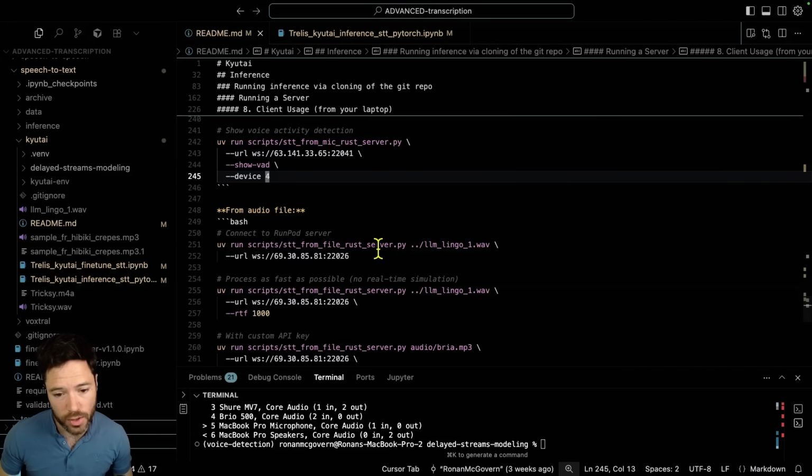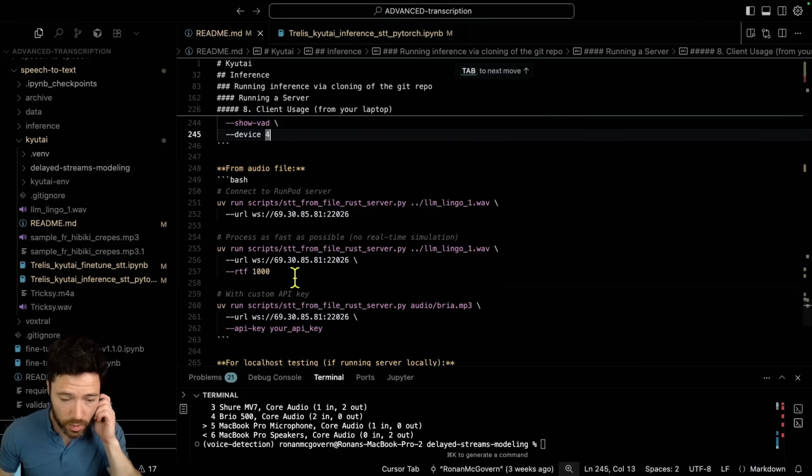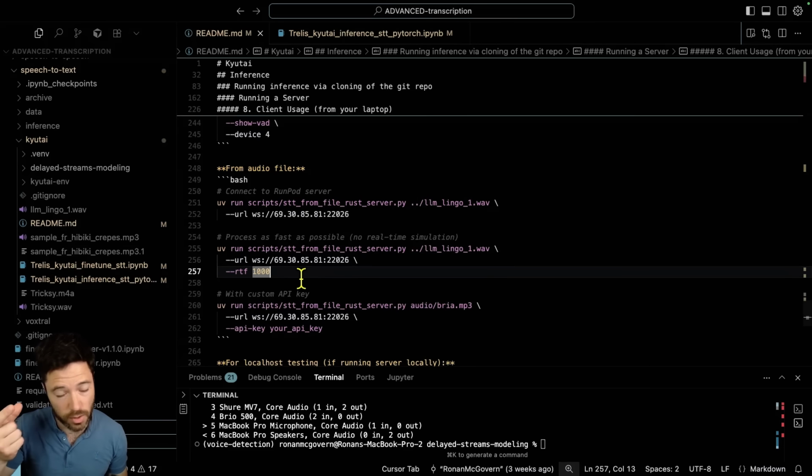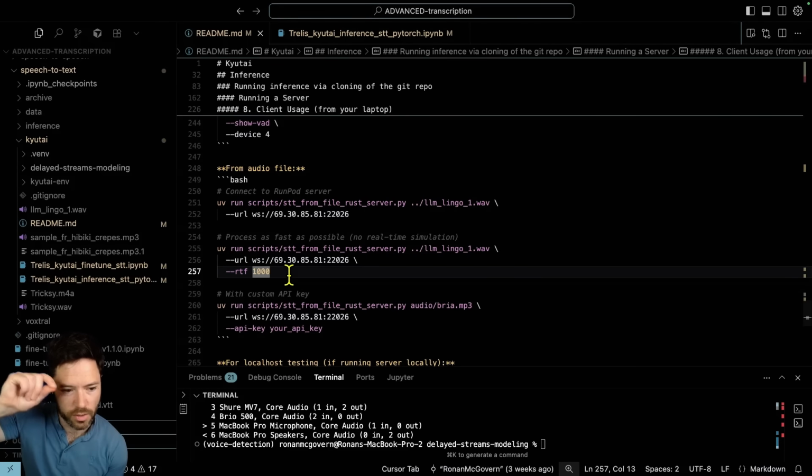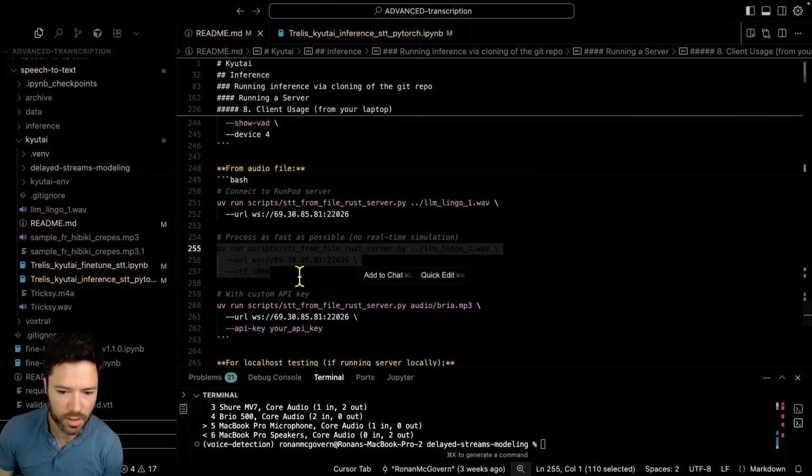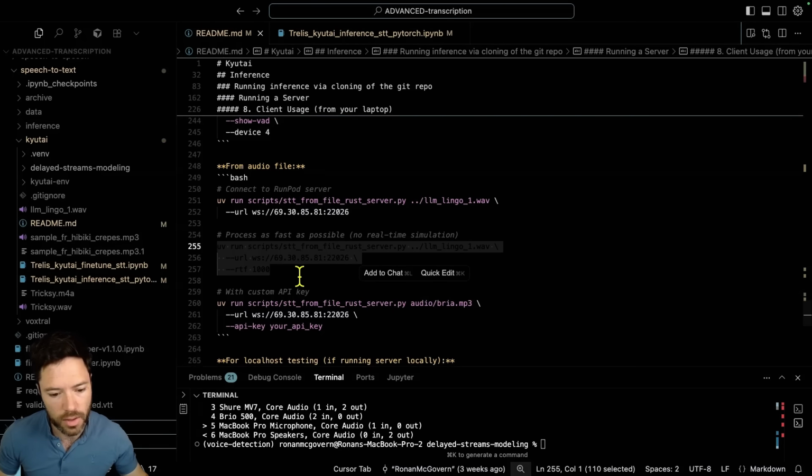And if you want to transcribe from an audio file, you can also process that. And you can process it in real time, so it will not wait for that extra half second or 2 seconds for the larger model. It will just immediately try to process as fast as the GPU allows, which is by increasing the real-time factor. This basically reduces the delay by this factor, I believe. So it will give you the transcript a little bit faster than if it was waiting to receive every chunk in real time. Otherwise, it's only going to transcribe at the same speed as the recording is being played, plus that little delay.